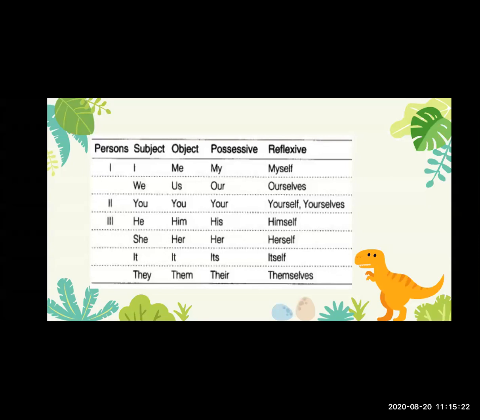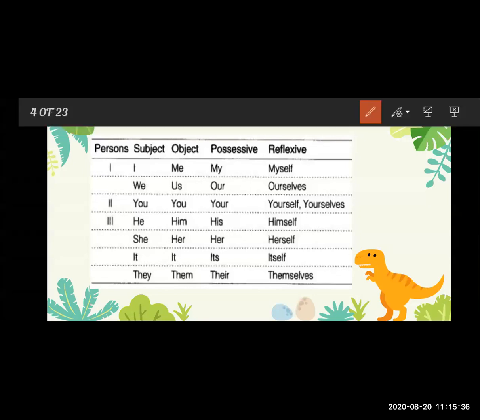These are the subjective pronouns, the pronouns which are in the form of the subject.